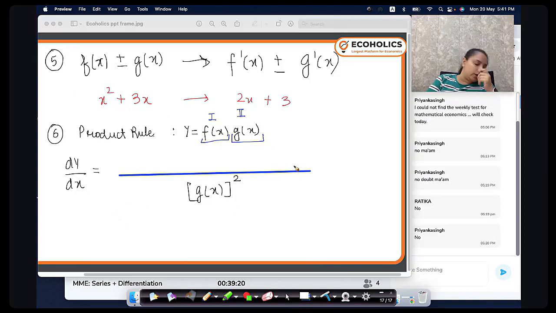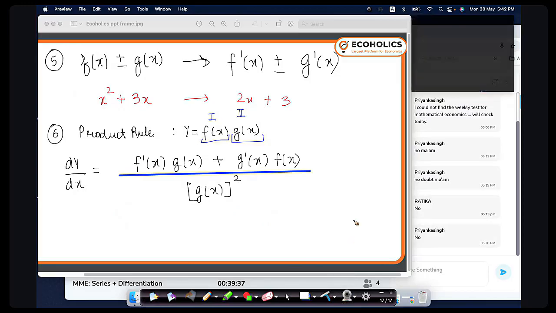In the numerator, I do the derivative of the first function multiplied by the second function as it is, plus the derivative of the second function multiplied by the first function as it is. This is the product rule.